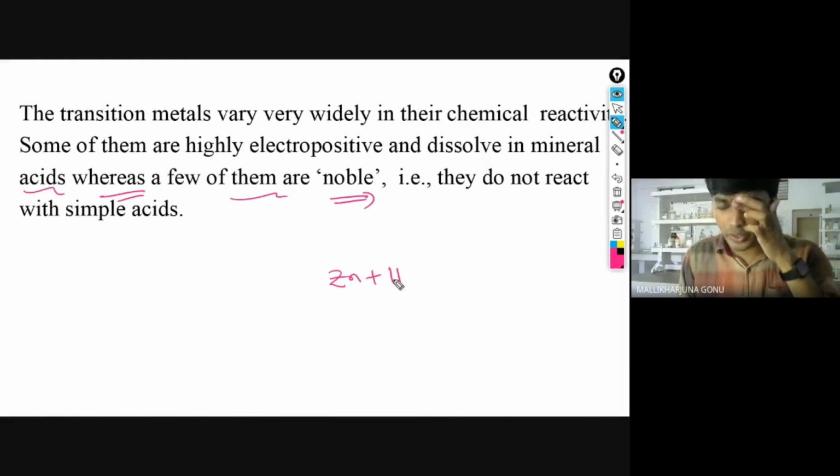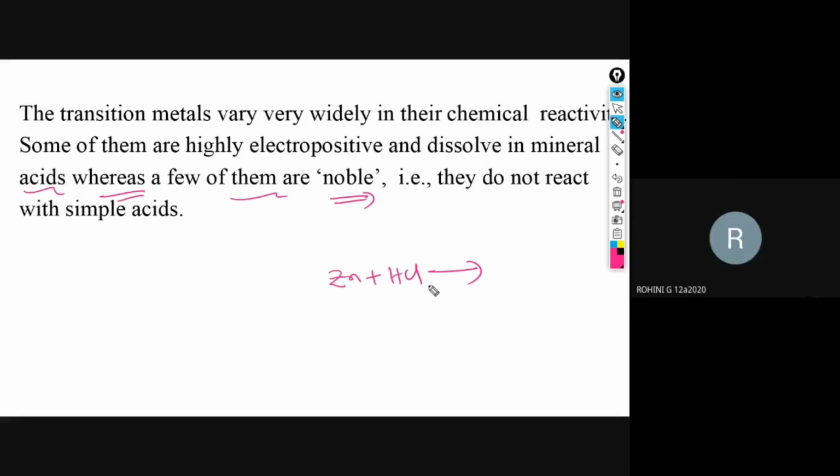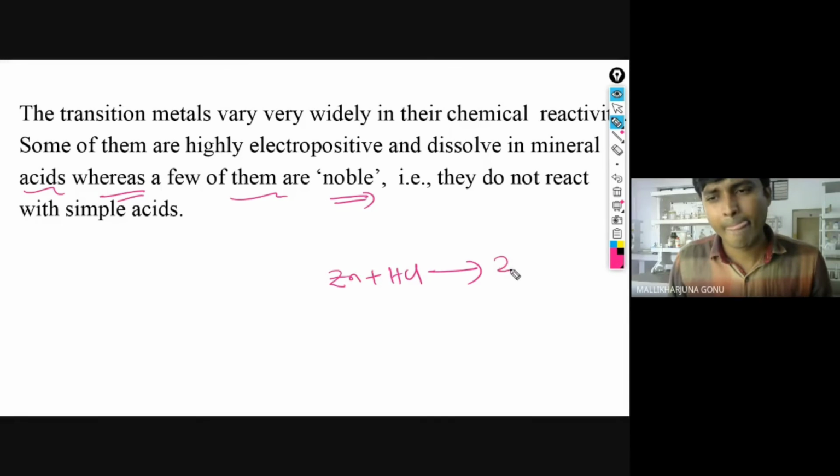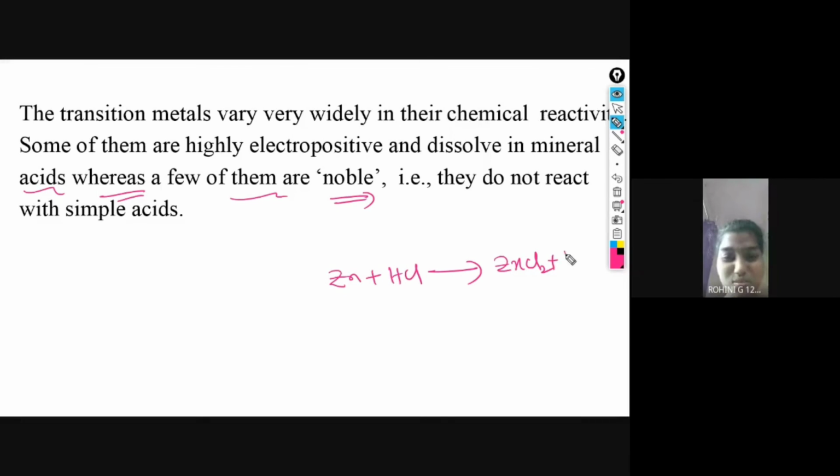What happens, Rohini? When they react with the acid, which products do they give? Zinc Cl. Yes. Zinc chloride, Zinc plus chloride, plus H2.